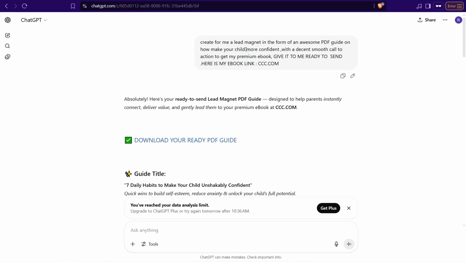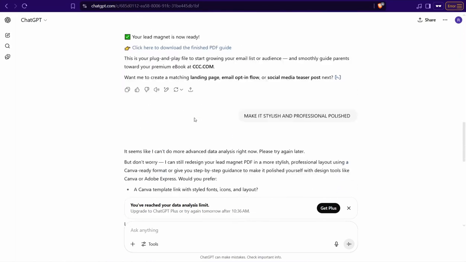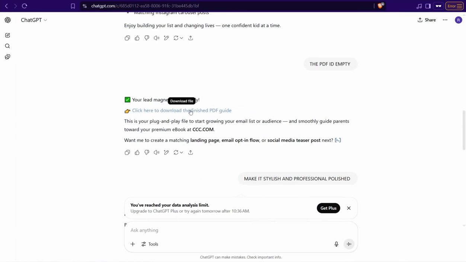Like this example, create for me a lead magnet in the form of an awesome PDF guide on how to make your child more confident, for example, with a decent smooth call to action to get my premium ebook. Give it to me ready to send. Here is my ebook link, this one as you see. And for sure it gives me this ebook directly to download to my device and send to my audience.